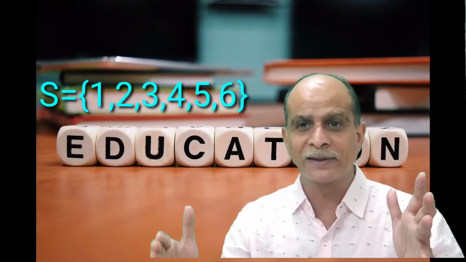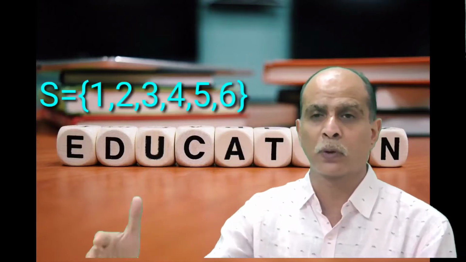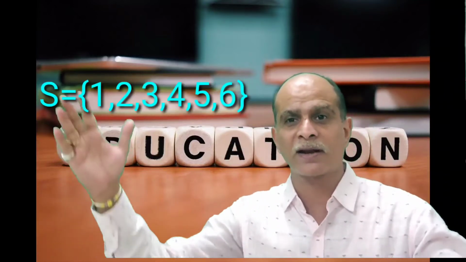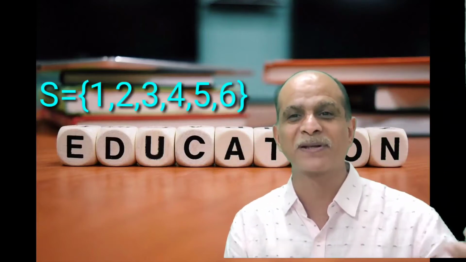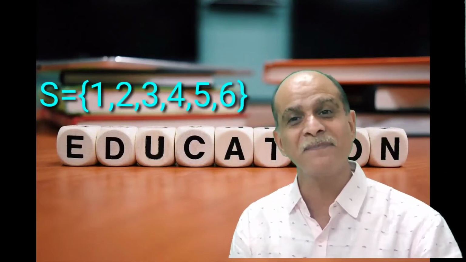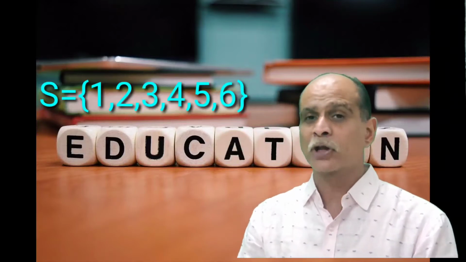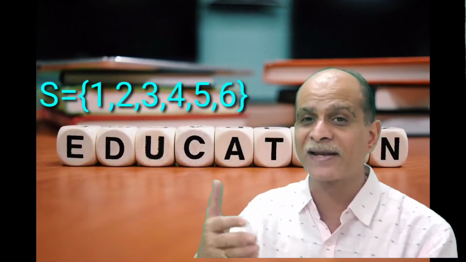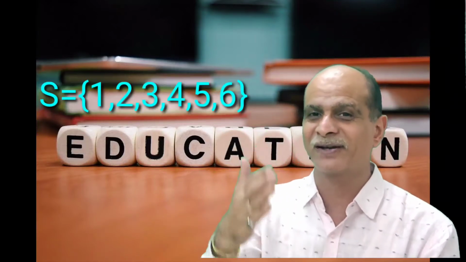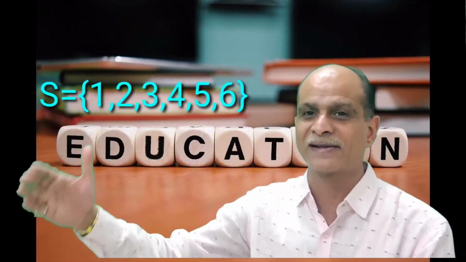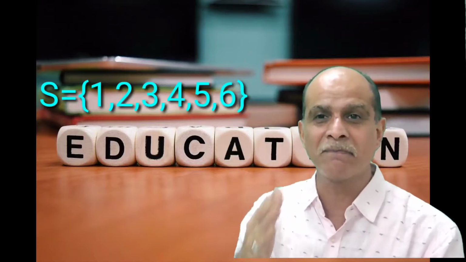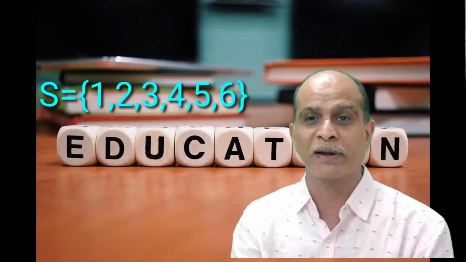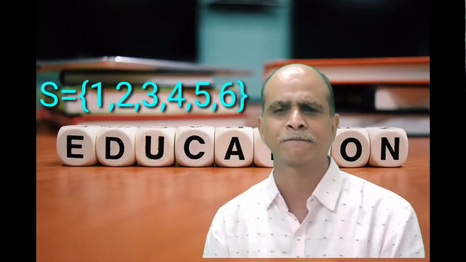If you write 1, 2, 3, 4, 5, 6 in a curly bracket separated by commas, then it becomes the sample space. So how many elements are there in this sample space? Here 1, 2, 3, 4, 5, 6. So there are 6 elements in the sample space of an experiment of throwing a die.